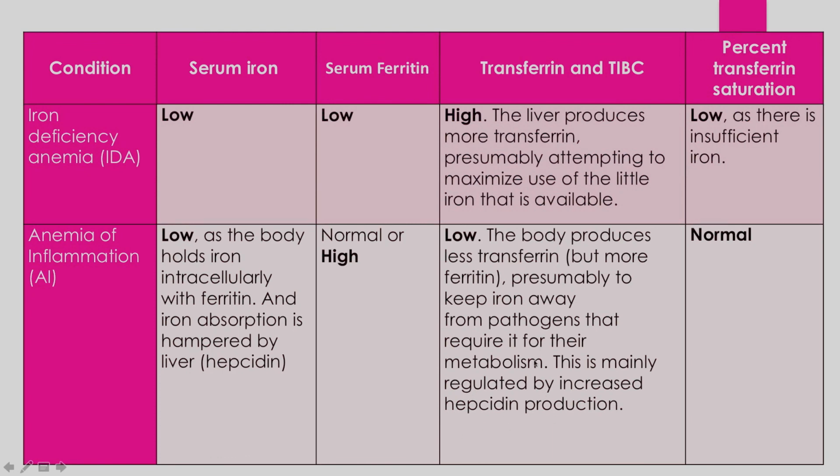So the differentiating feature is serum ferritin. Serum ferritin levels in anemia of inflammation are normal, or they are high.